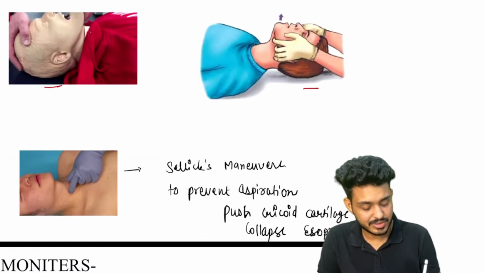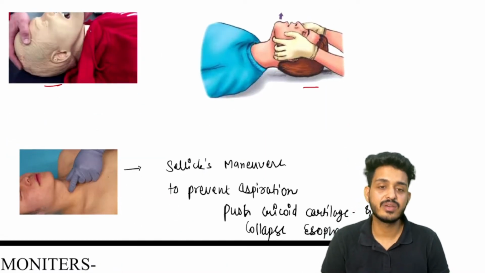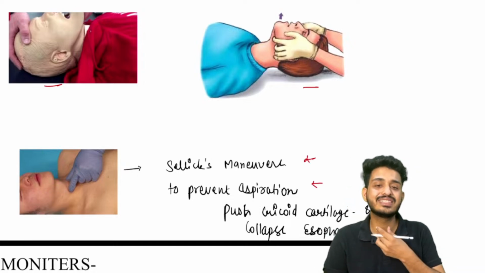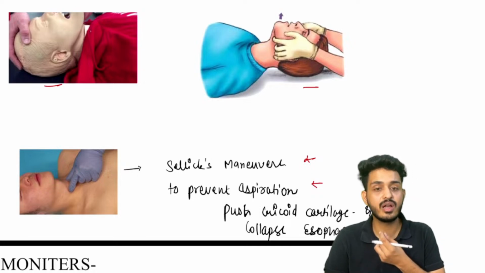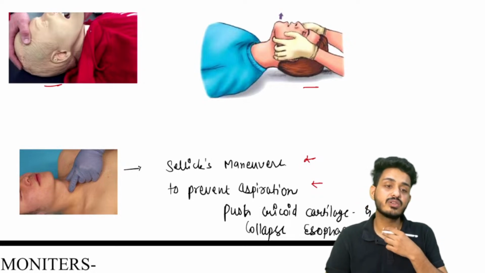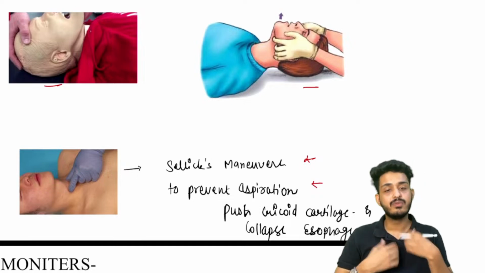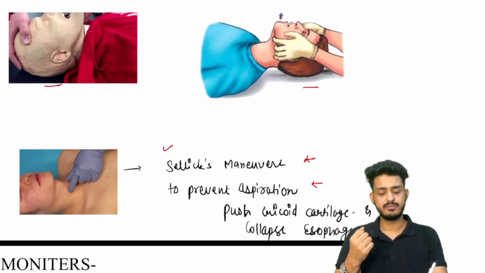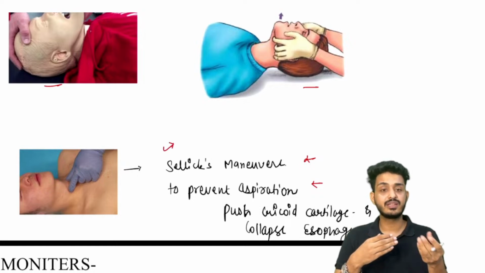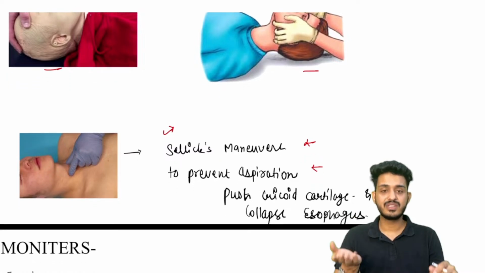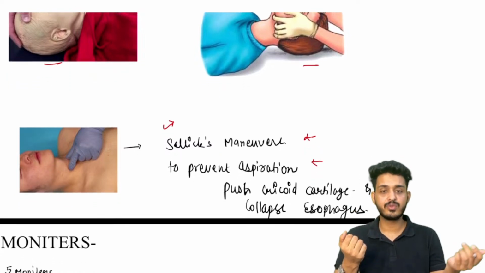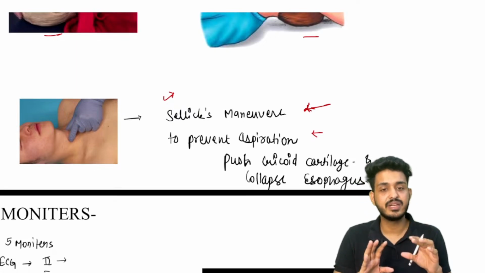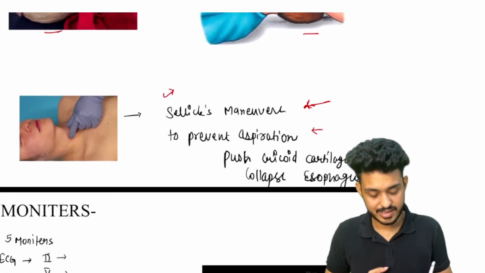Now this one is your Sellick maneuver. We are doing this particular maneuver to prevent aspiration. Basically we are putting pressure on the cricoid cartilage. If we put pressure on the cricoid cartilage, we will try to prevent the aspiration. For example, this Sellick maneuver we use in rapid sequence induction. We can use this type of maneuver. The basic function is to prevent aspiration while intubating. So that is the Sellick maneuver.